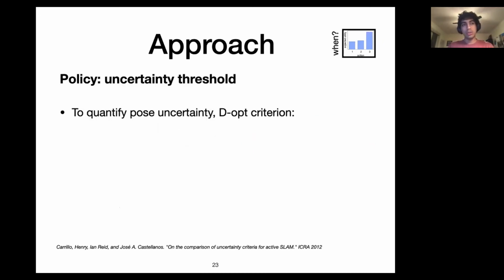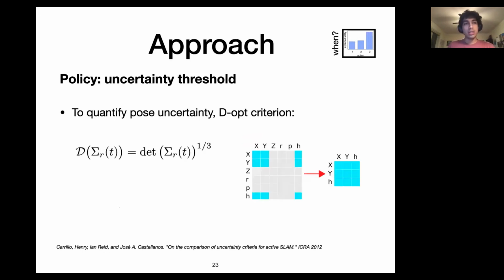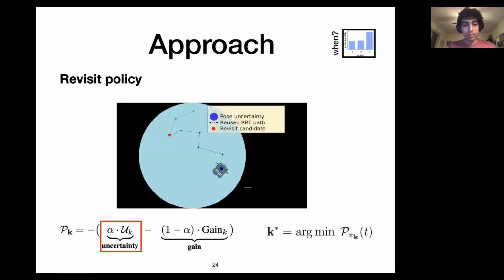The uncertainty threshold we use is similar to that in other active SLAM literature, which is the optimality criteria. It is the Lth root of the covariance determinant, which is proportional to the uncertainty ellipse of the state parameters. And here we consider only 3 drifting degrees, so we take the third root of that. And we get a ratio UR, which is the uncertainty ratio, relative to the maximum allowable vehicle uncertainty. So you can visualize this here, where we propagate this uncertainty over the direction of the revisit of a path with growing ellipses. And this forms the first part of our penalty function.